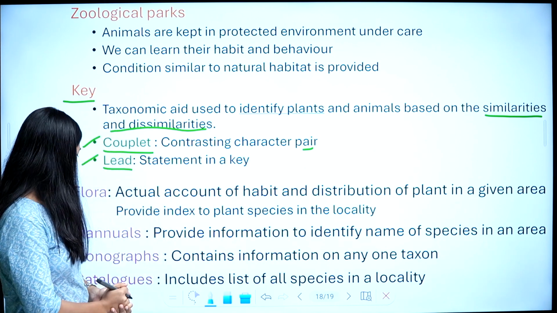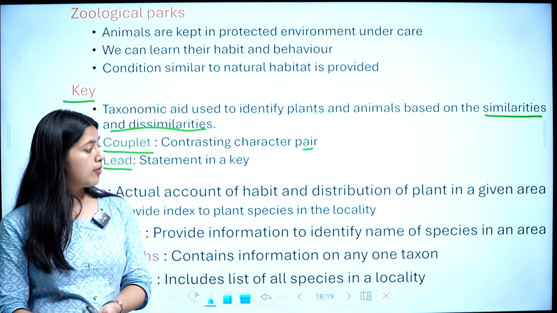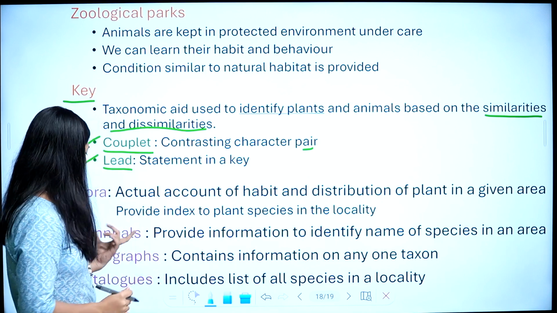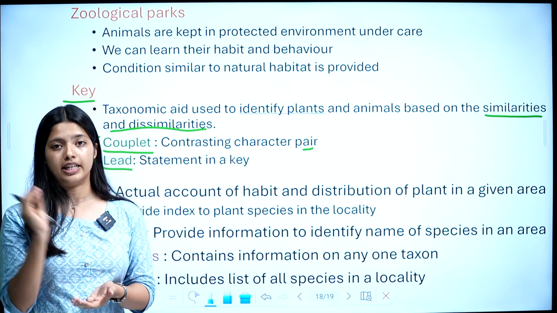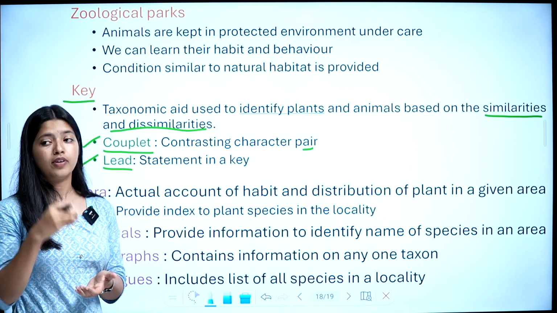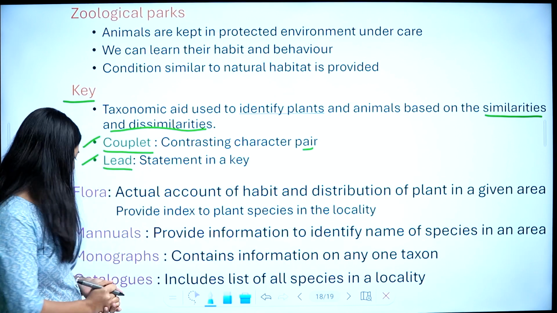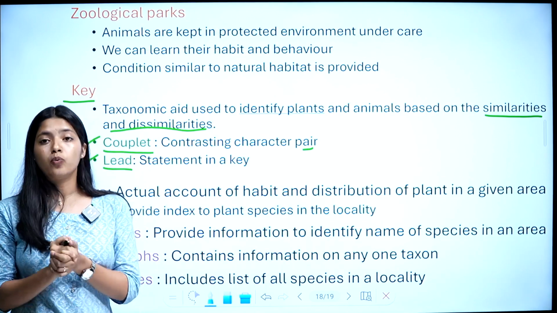Then manuals. It provides information to identify name of species in an area. So we can identify name of species in an area with the help of a manual. Then monographs contain information on any one taxon.